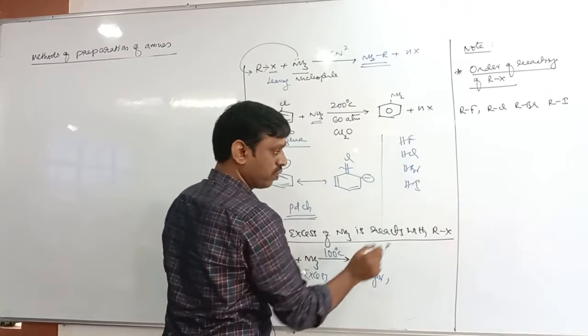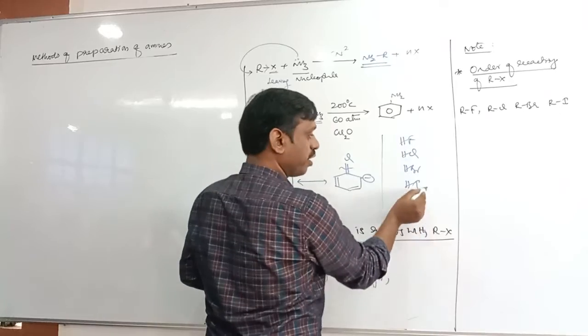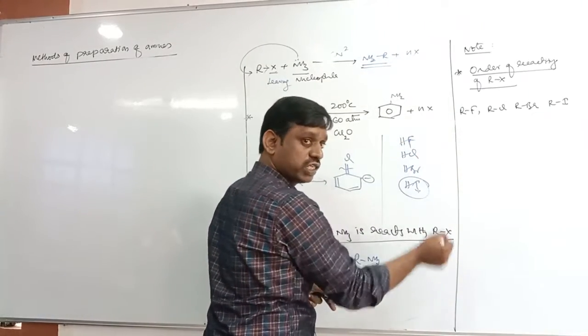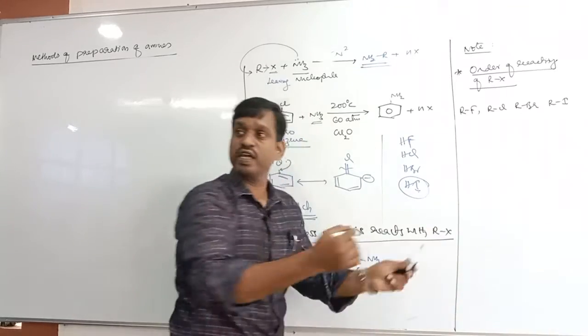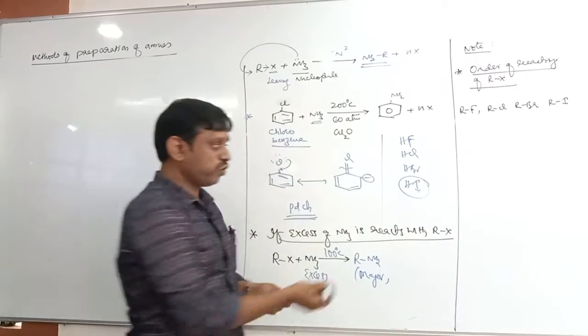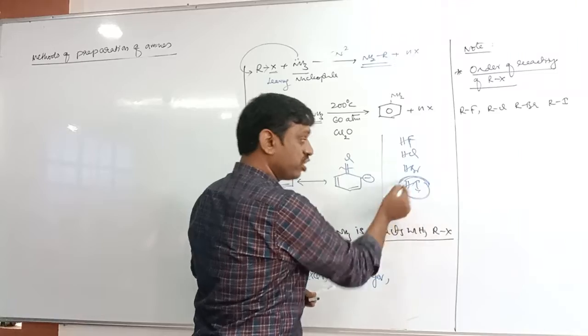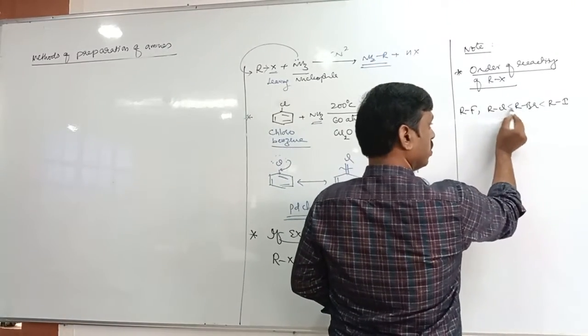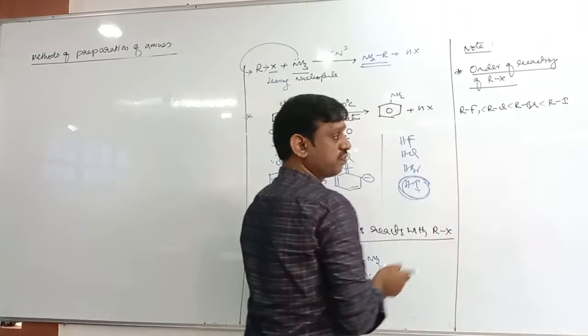Which is more reactive? Which is more acidic? HI, because from fluorine to iodine the bond length increases. When bond length increases, bond breaking energy decreases. So HI is more acidic, HI is more reactive. Similarly, here RI is more reactive than RBr, RCl, RF.